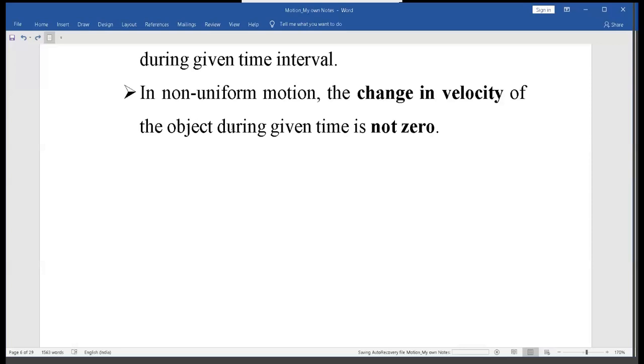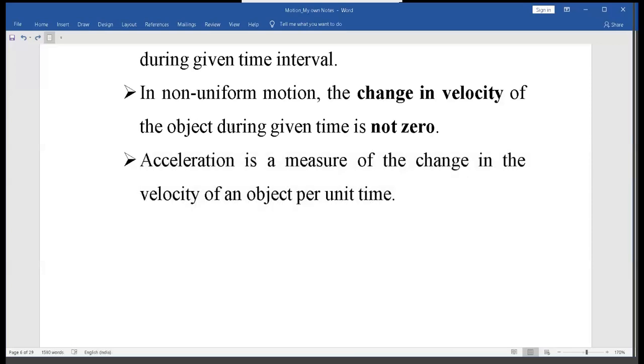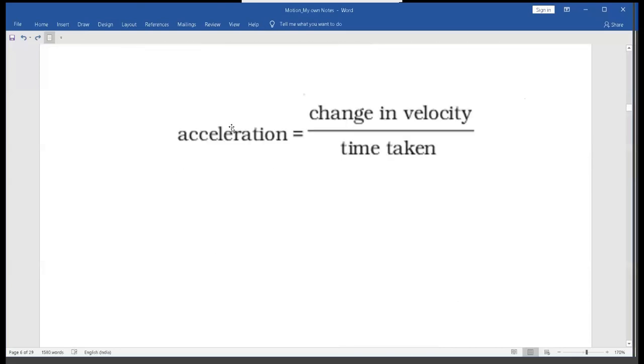So, what is acceleration? Acceleration is a measure of the change in the velocity of an object per unit time. With this, we can say that acceleration is equal to change in velocity divided by time taken.